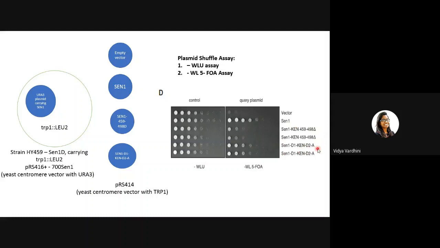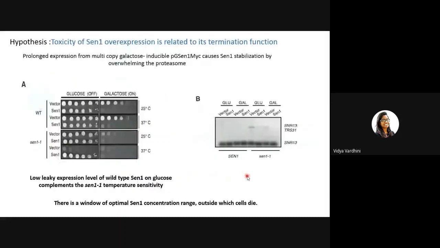And again, alanine substitution, they saw that yes, it was killing the cells, not to much extent as that of the 40 amino acid, but yes, it was degrading the cells. So what we know from this assay is that SEN1 protein stabilization in G1 leads to reduced cell fitness and viability. The SEN1 has to be destabilized in G1 or else the cells are showing less viability.